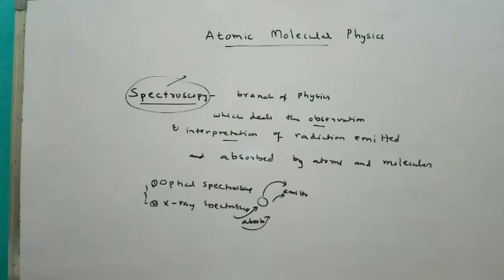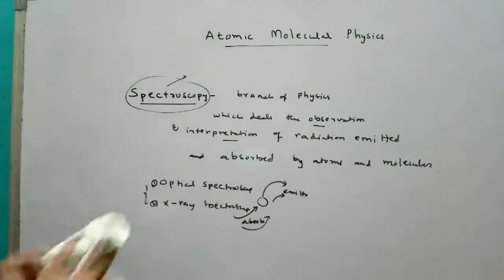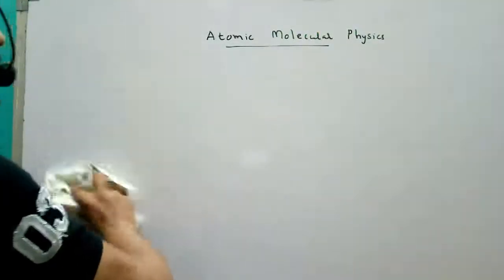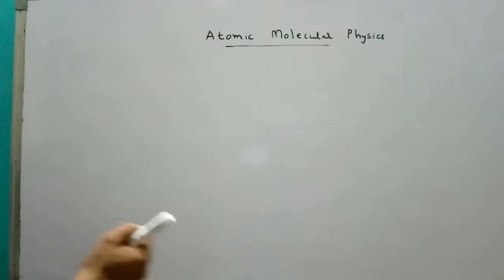Then, see, already we discussed in quantum mechanics the phase velocity of a monochromatic wave.